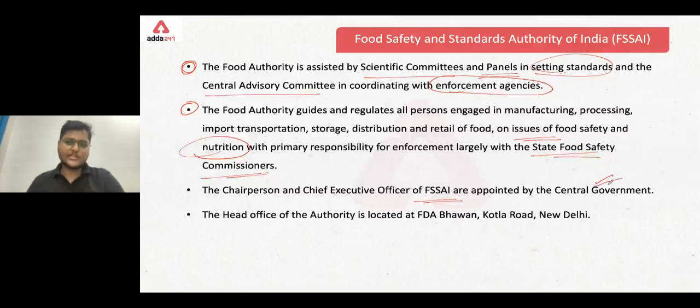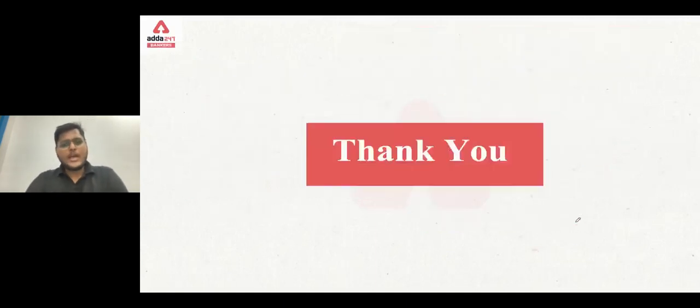The chairperson and chief executive officer, again the same point. This one, I think, was a typing mistake here. The head office of the authority is located at FDA Bhavan, Kotla Road, New Delhi. And with this, your session ends today.